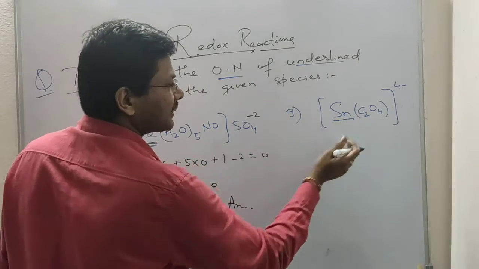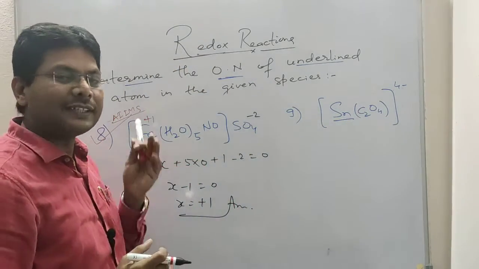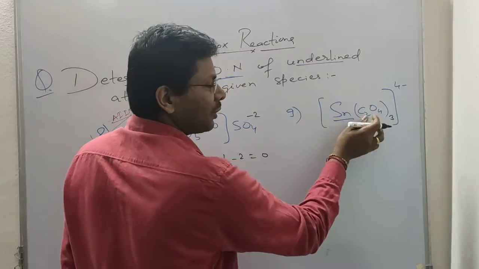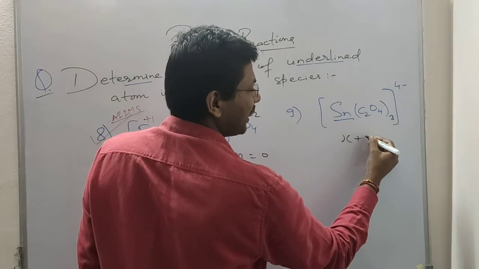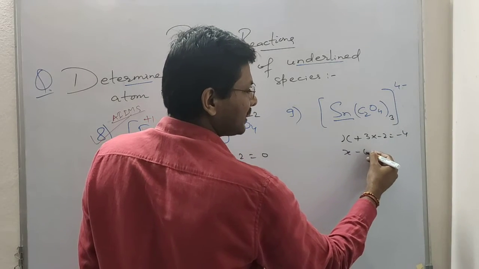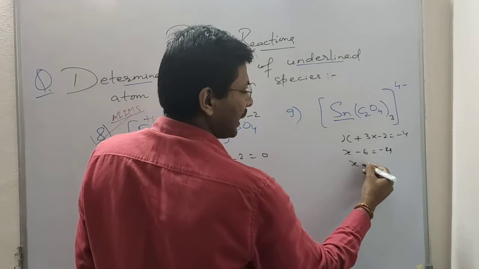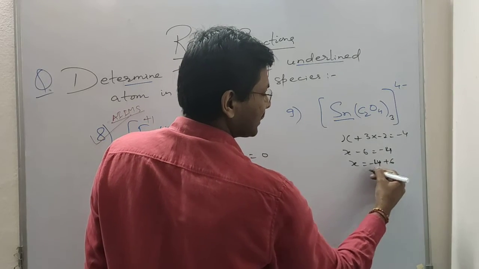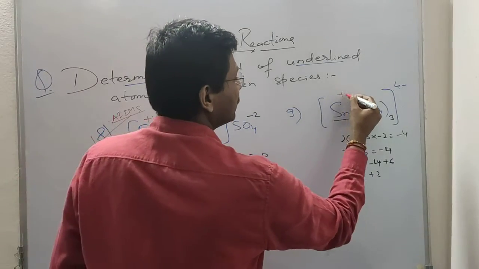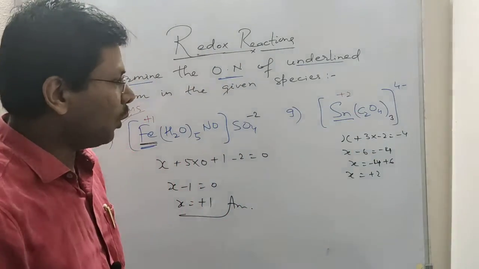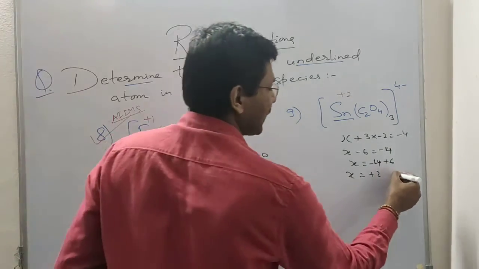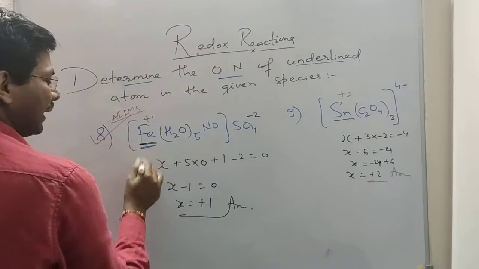Next is this complex. This is the oxalate ion. Oxalate ion is a bidentate ligand with -2 charge. So tin is x, and there are three oxalate ions, so 3 into -2, and that is equal to the total charge. So x minus 6 equal to -4. So x equal to -4 plus 6, that is +2. So in this complex tin is in +2 state. The name of this complex is trioxalatostannate(II). This is the oxidation number of tin here. So tin is in +2 state, and iron is in +1 state.